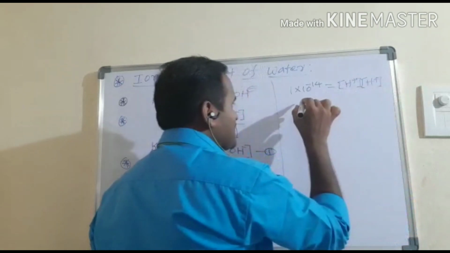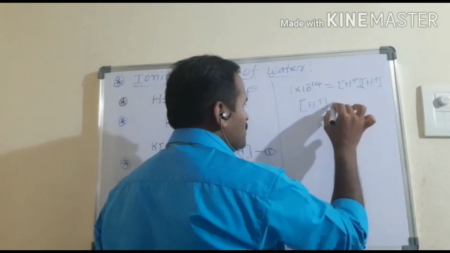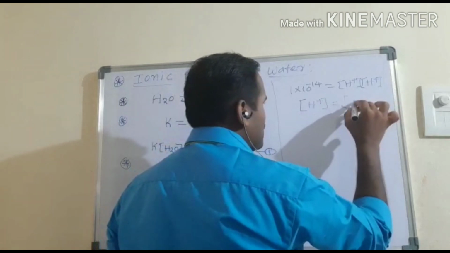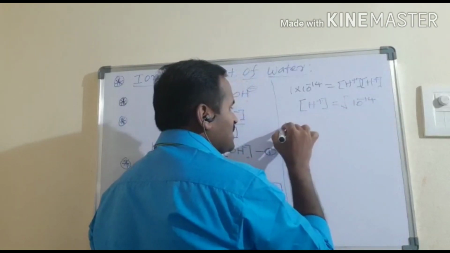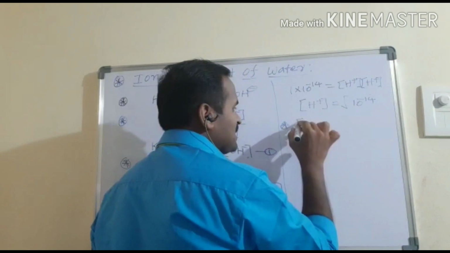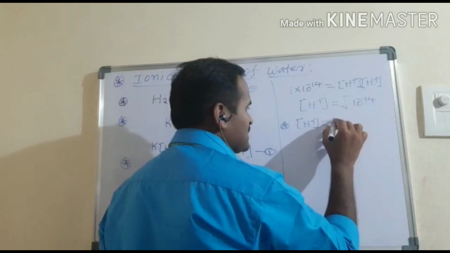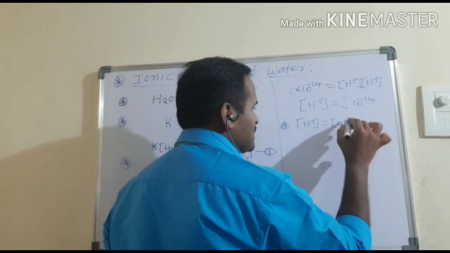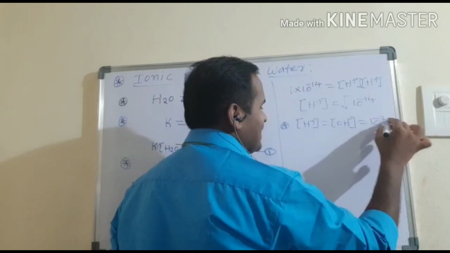From this I can write the H+ ion concentration is the square root of 10^-14. So the H+ ion concentration, which equals the OH- ion concentration, will be 10^-7.